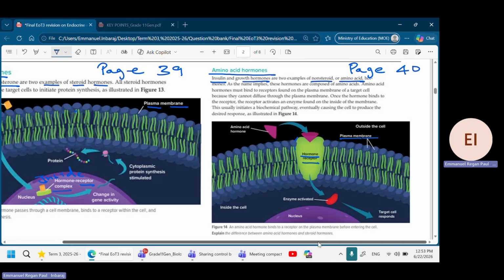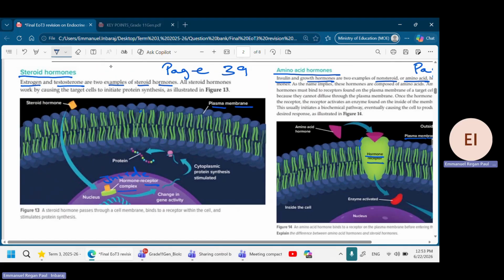But go back here. See here? Here the steroid hormone can directly pass through, and the receptor is located inside the cell. Okay? This is the main difference. And again, the examples you can study. Steroid hormone examples would be estrogen and testosterone. Amino acid hormone examples are insulin and growth hormone.